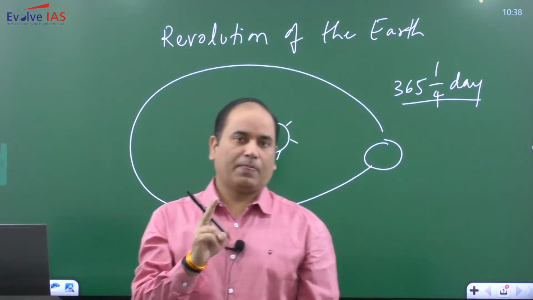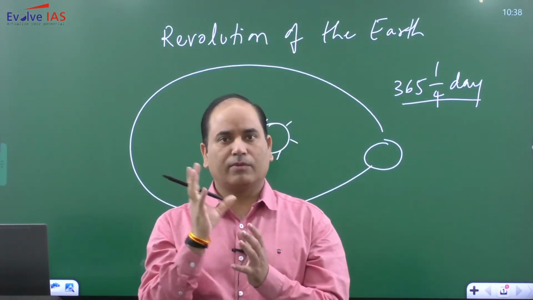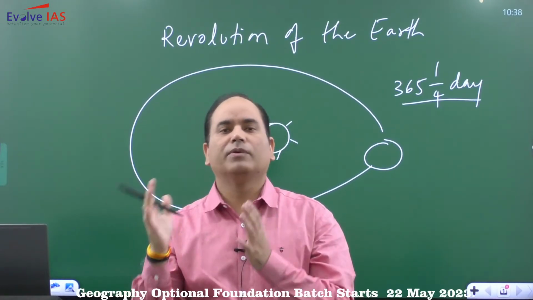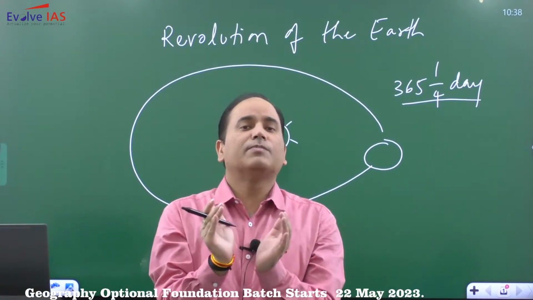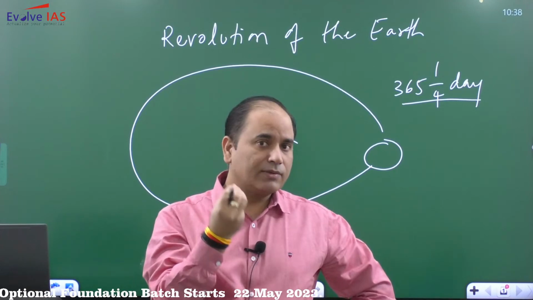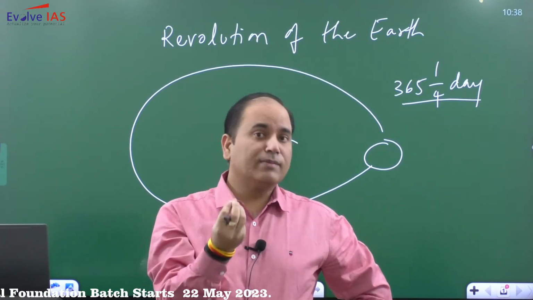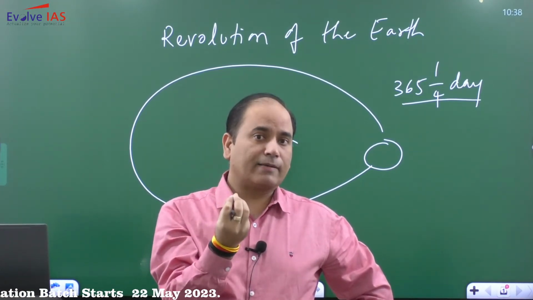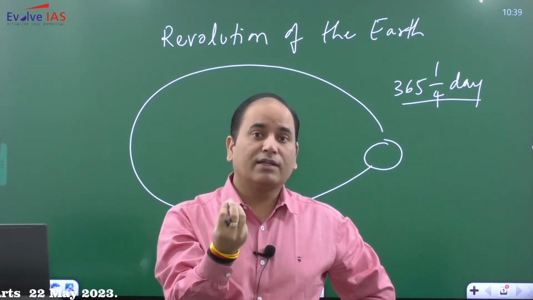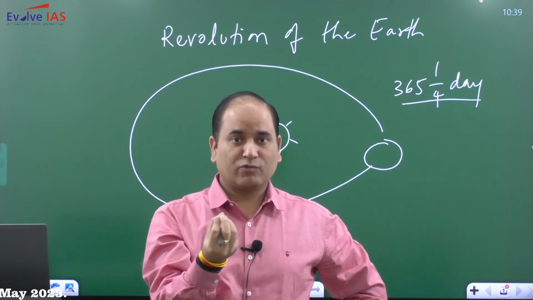Similarly, if you recall the concept of the universe, you must know that every celestial object is revolving. Like the earth is revolving around the sun, very similarly the sun is a star, and the sun is also revolving. The sun is revolving around what? The sun is revolving around the galaxy. Which galaxy?